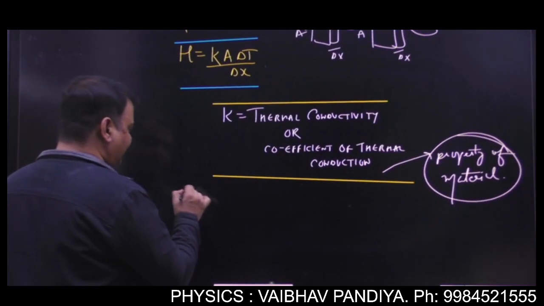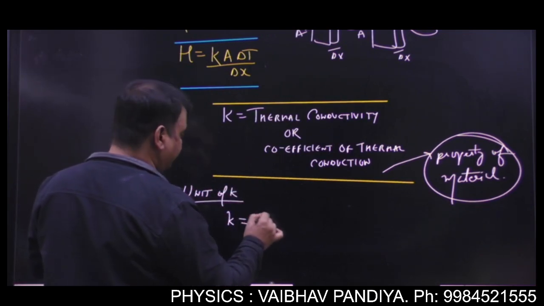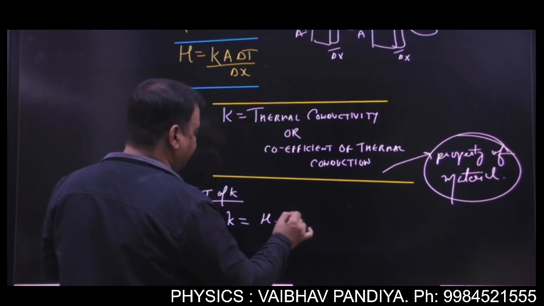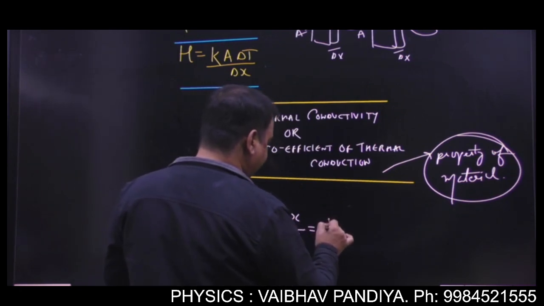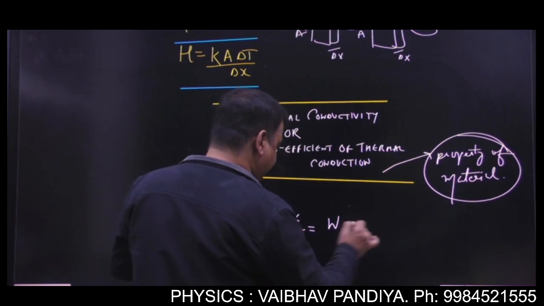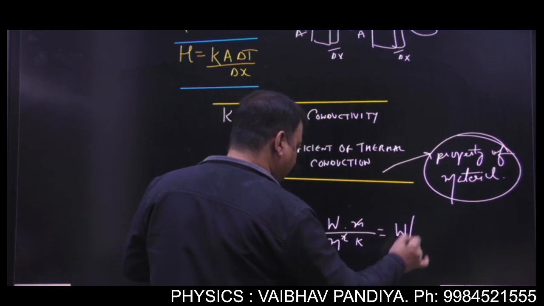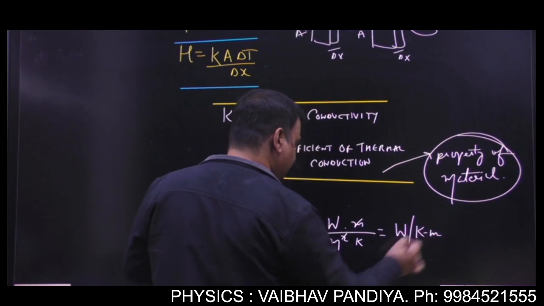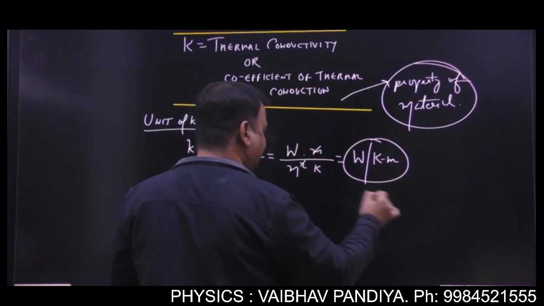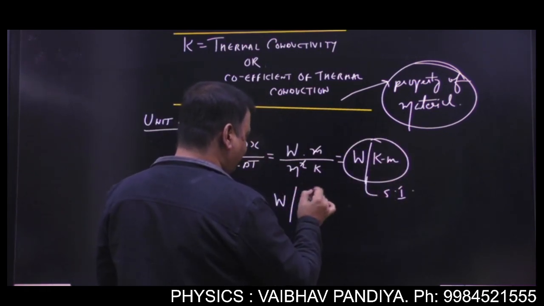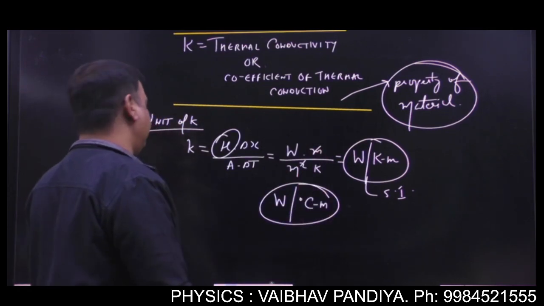And let's see what will be the unit of K, SI unit of K. So if you make K the subject, you will get the thermal heat multiplied by length divided by area times change in temperature. We have seen thermal current has a unit watt, length is meter, area is meter square, Kelvin. So this will come to be watt per Kelvin meter, which is basically the SI unit, and the common unit you can also write is watt per degree Celsius meter. So this is the unit of K.